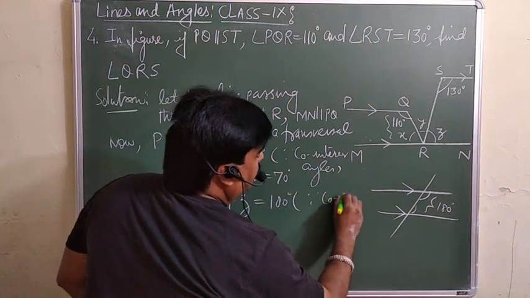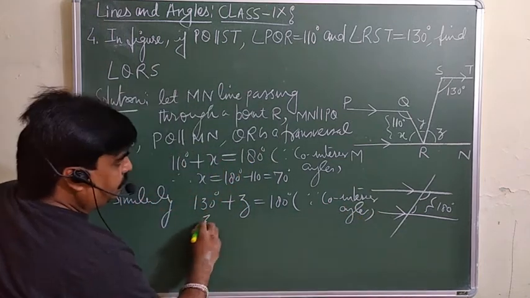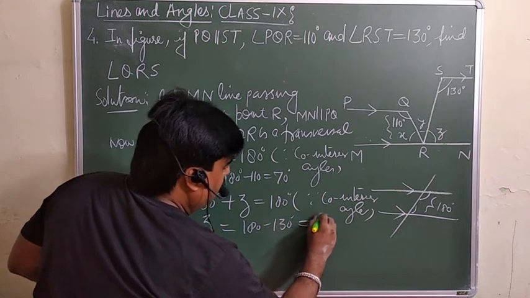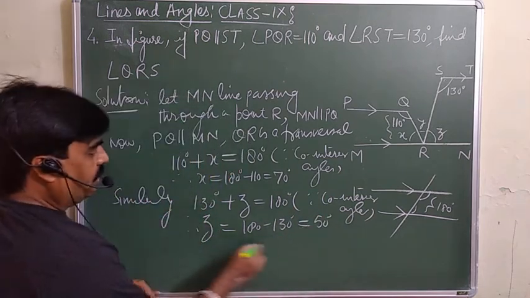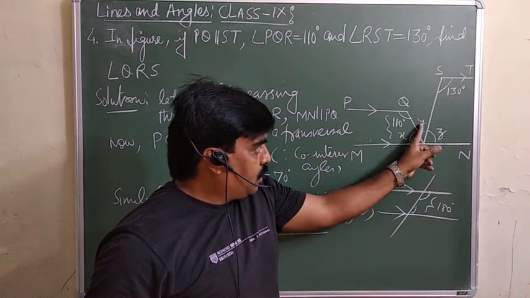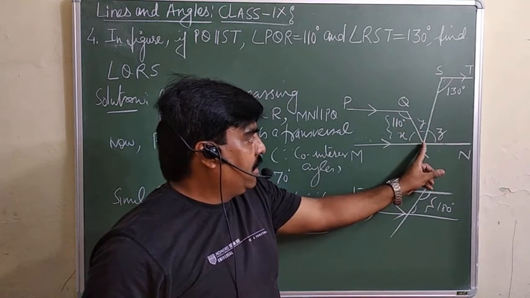This is by co-interior angles. So Z will be equal to what? 180 minus 130 is equal to 50 degrees. So you know the angle Z is 50. But the angle X plus Y plus Z, we are interested in angle Y. We are supposed to find the angle QRS.